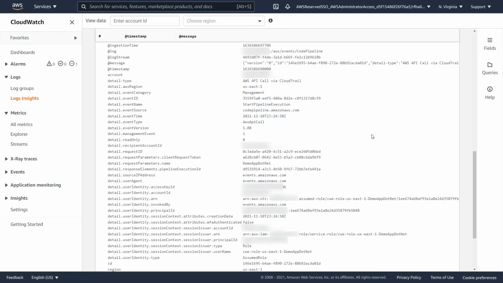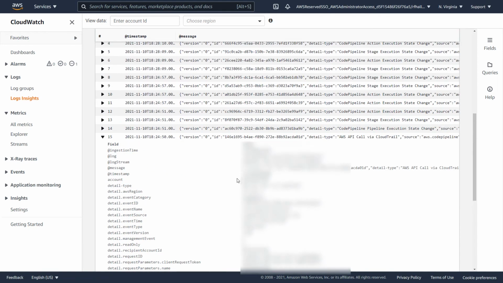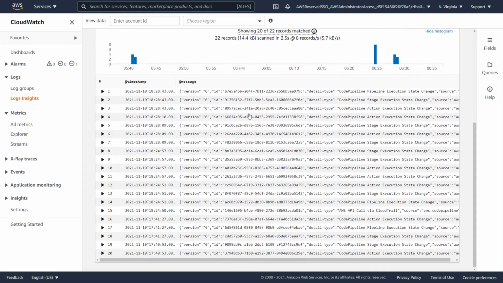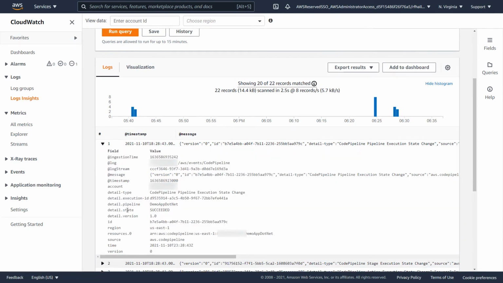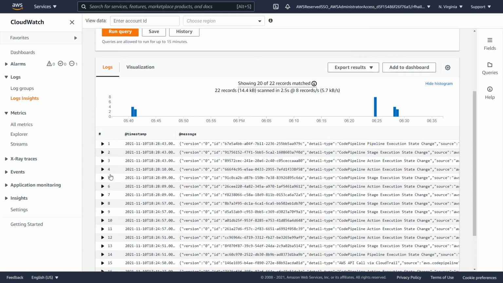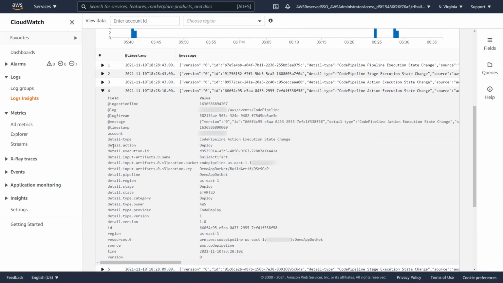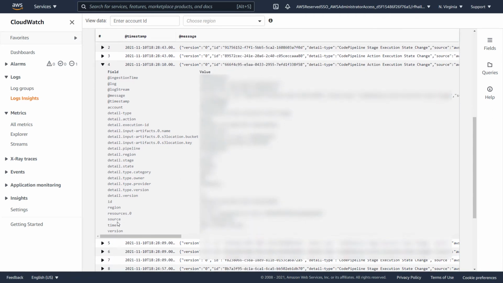For example, we can take a look at the CloudTrail information, and we can see we have information about the account, region, events, who made the request, and what the request was. We also have information about, if we take a look at execution state changes, the state, execution ID, and the pipeline. Or if we take a look at an action state change, for example, we have the action, which is deploy. We have our pipeline, as well as where the artifacts came from. So once again, this is a very rich source of information.